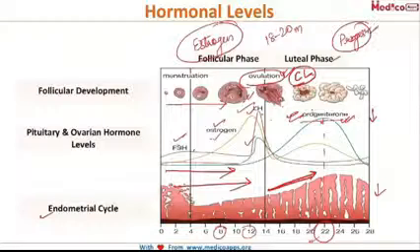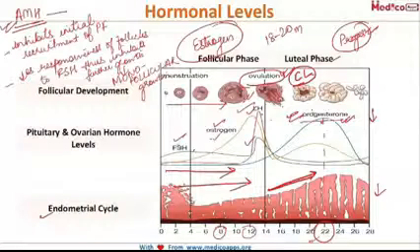Now here is one hormone that we did not talk about, and that is AMH, anti-Mullerian hormone. A few words about this AMH. This anti-Mullerian hormone is the one which promotes monofollicular growth. We know that in human beings, in every cycle, one follicle becomes dominant, grows and ovulates, and this AMH plays a very important role in this.